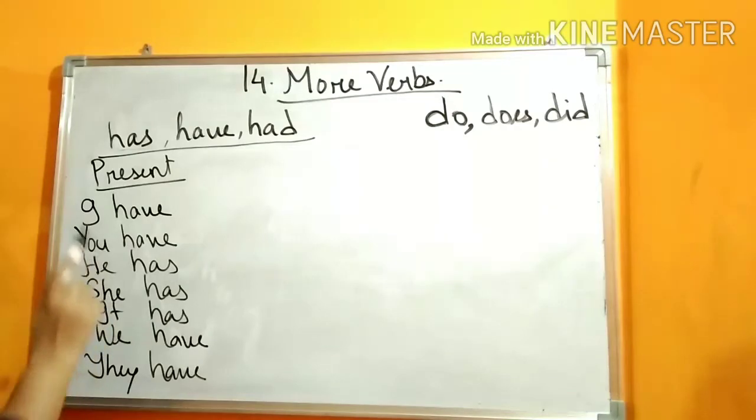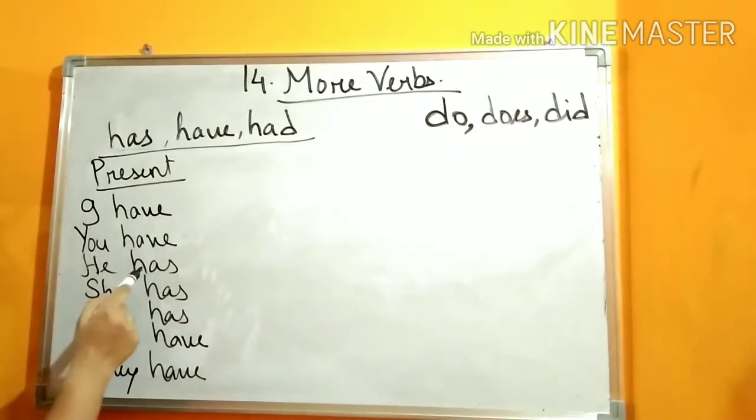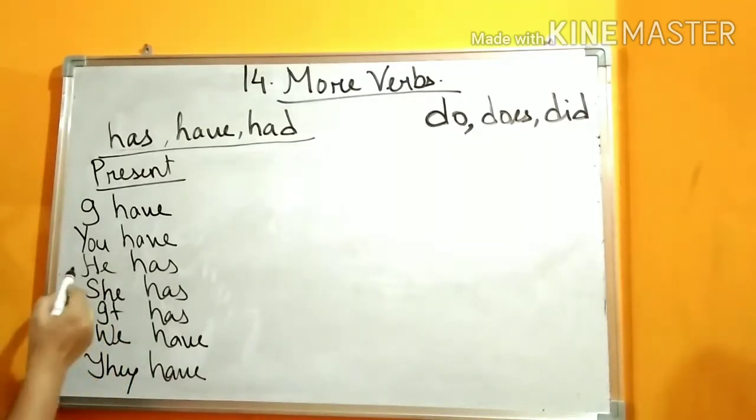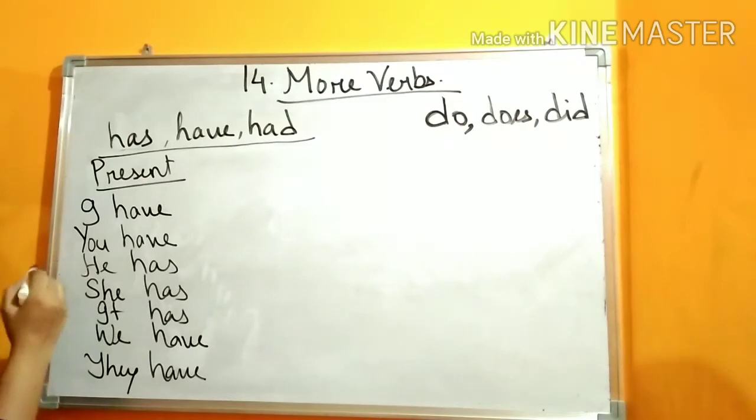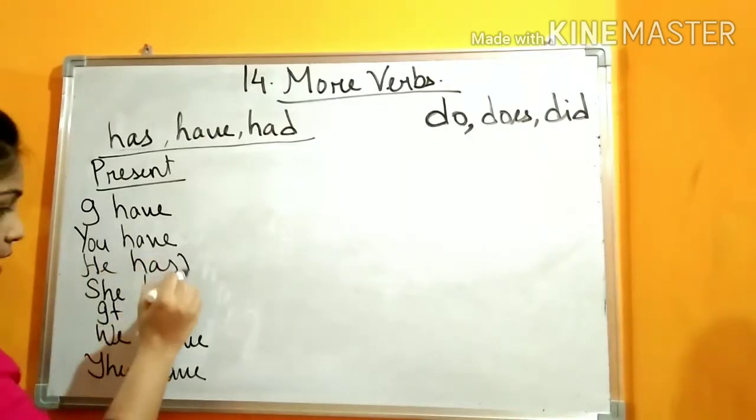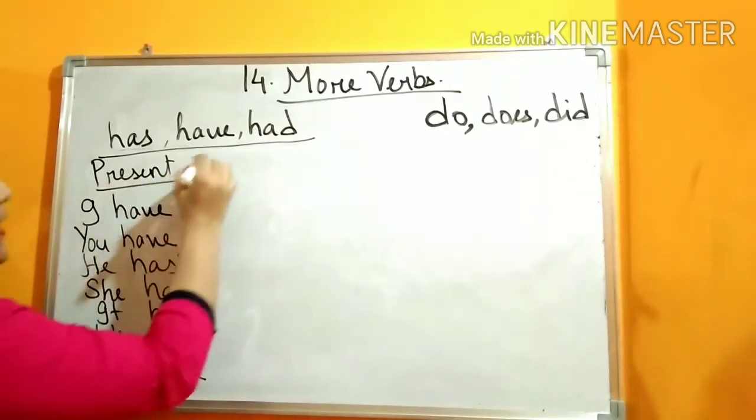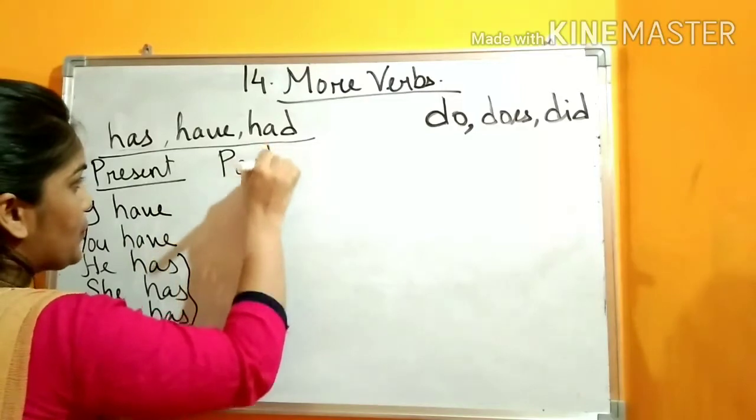If it is written he, then you will use has. She has. It has. But sometimes in place of the pronoun, the noun can be given, like Ram, one boy, one girl, one thing. Then also you have to use has. Okay.